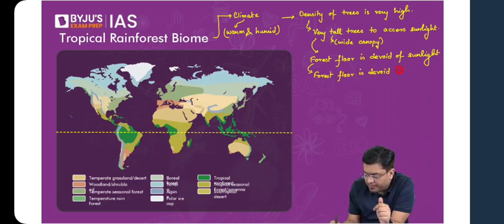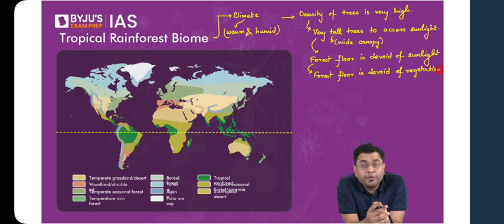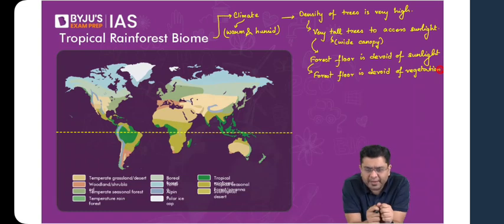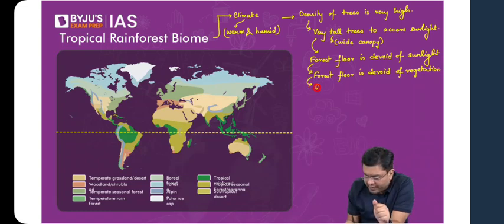Now, if you don't have small plants, shrubs, or grasses on the forest floor, what can we say about the general presence of herbivores, the grazing herbivores that we have? Their population will also be very less. Perfect, they will be almost absent. Grazing herbivores are almost absent. So here, because the trees are very, very dense, they have a lot of canopy, a lot